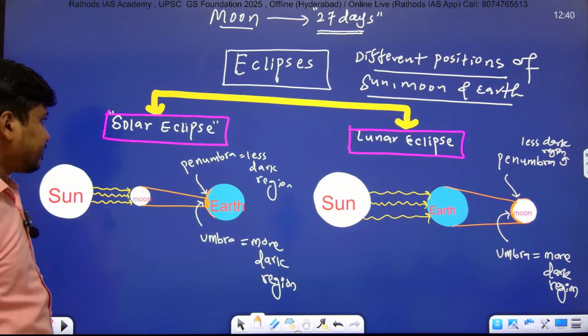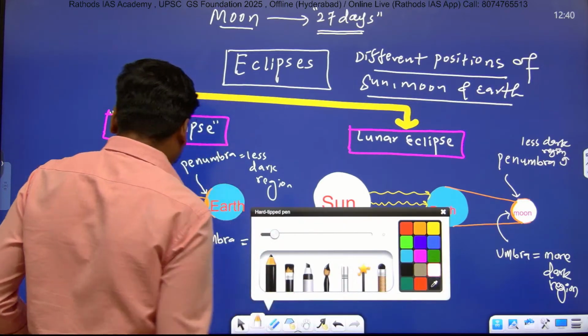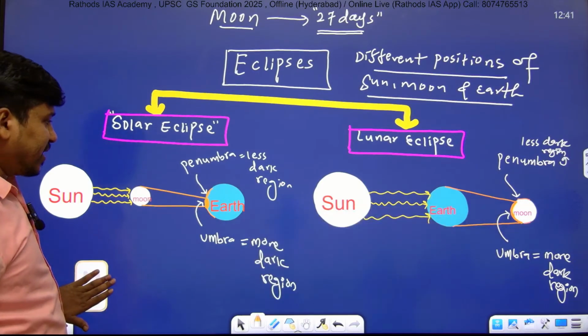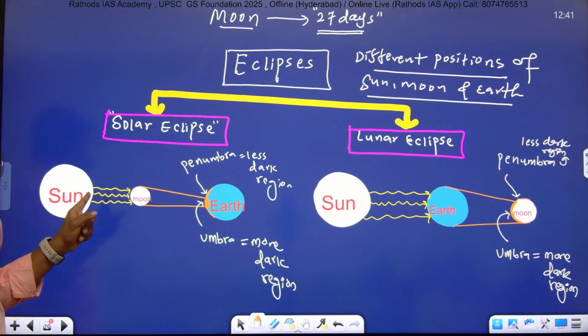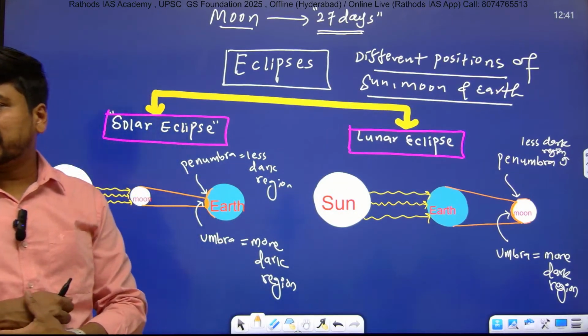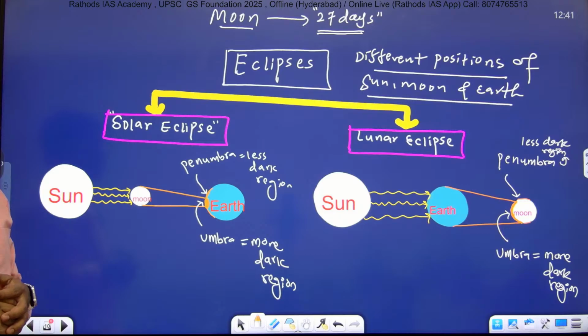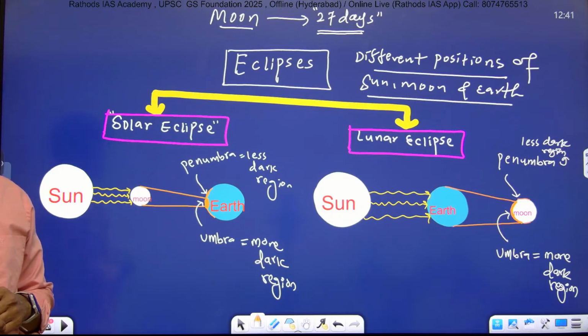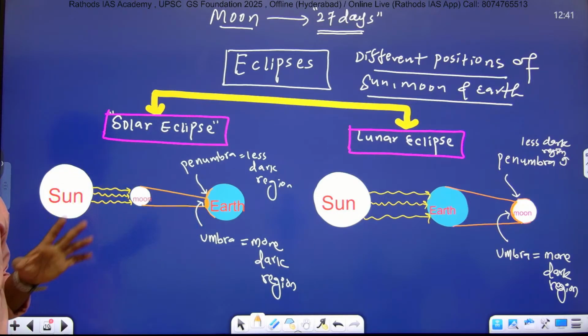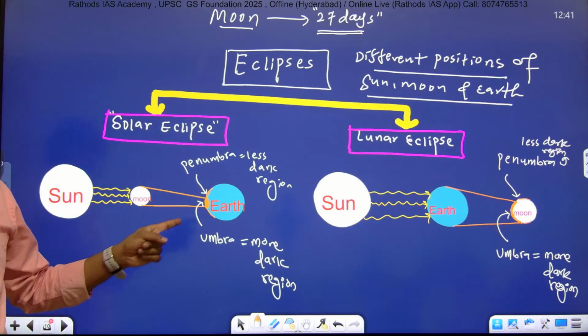Okay, listen. Here solar eclipse and lunar eclipse. During solar eclipse, which object comes in the middle? So moon. Moon comes in the middle, right? And during lunar eclipse, which object comes in the middle? Earth. Earth comes in the middle. And during solar eclipse, whose shadow falls on whom? Moon's shadow falls on the earth, and umbra will form on the surface of earth during solar eclipse.